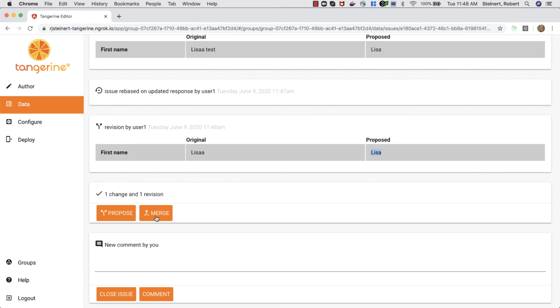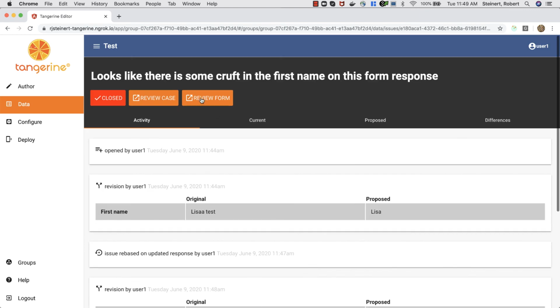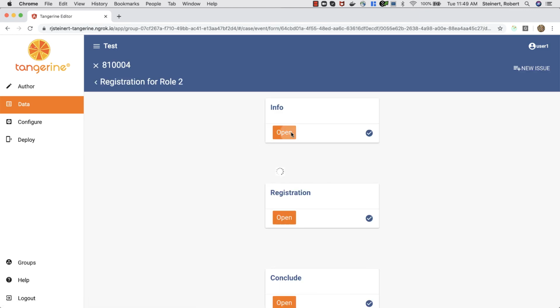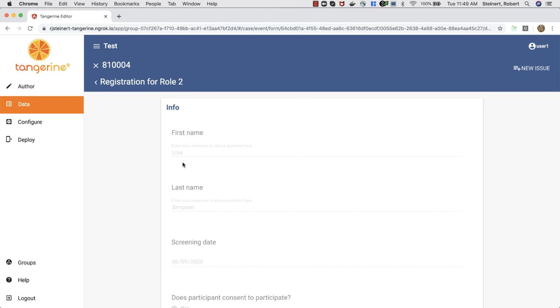And so now we're proposing that Lisa with 2 A's changes to Lisa with 1 A. And today we're going to merge. Click Merge. And if we review the actual form in the database, check out the info, we now have Lisa with 1 A. Again, this is a process where you may have multiple people working, making changes to records in the database.